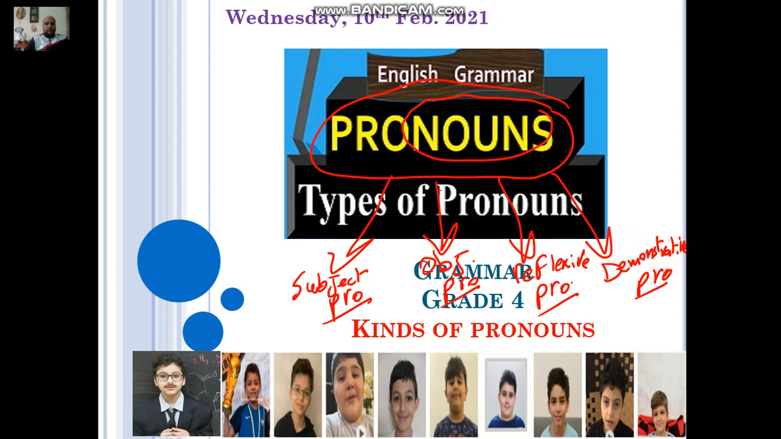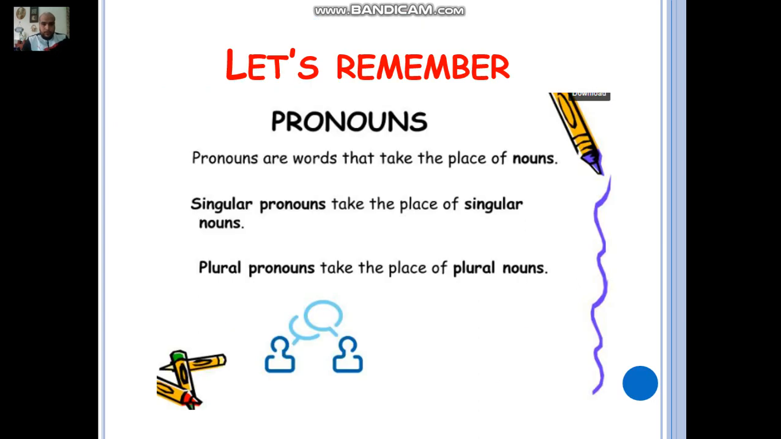Everyone, please pay attention to teacher. Let's move forward. Let's remember, pronouns. Pronouns are words that take the place of nouns. So they replace nouns, they do not replace adjectives, they do not replace verbs, they do not replace adverbs.